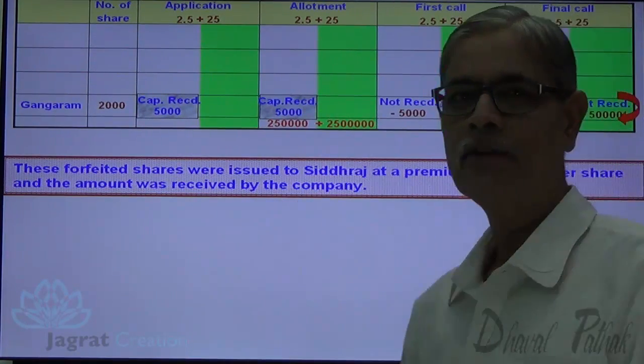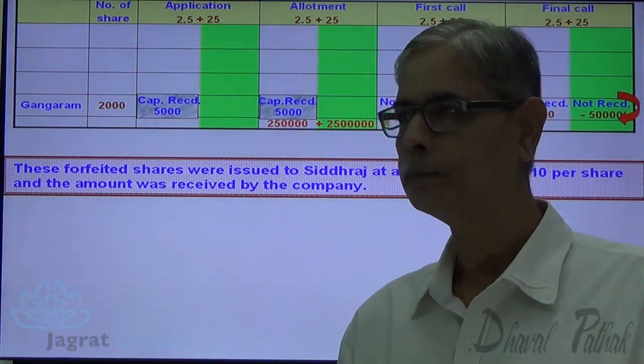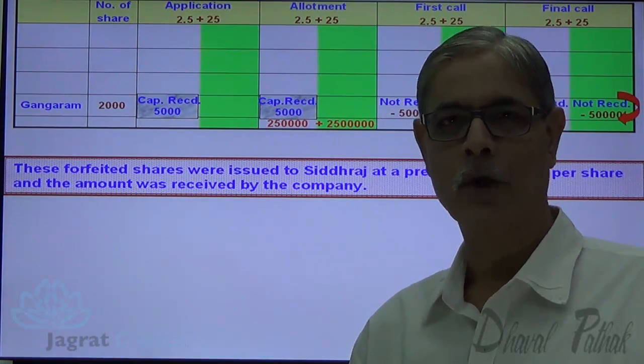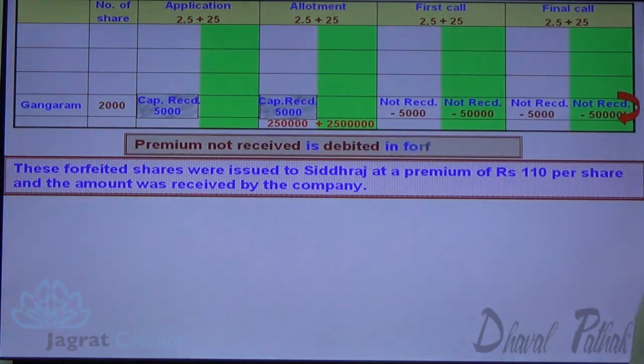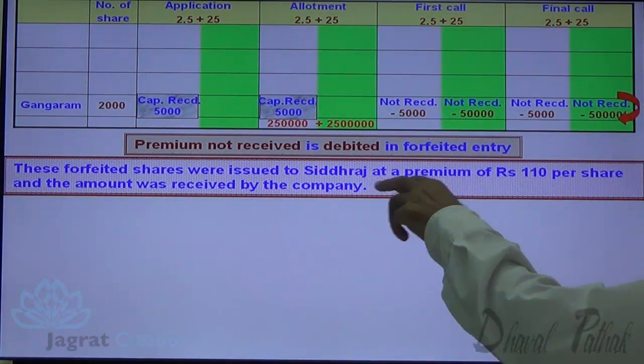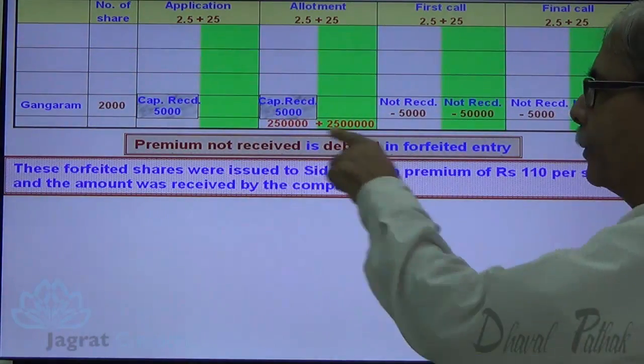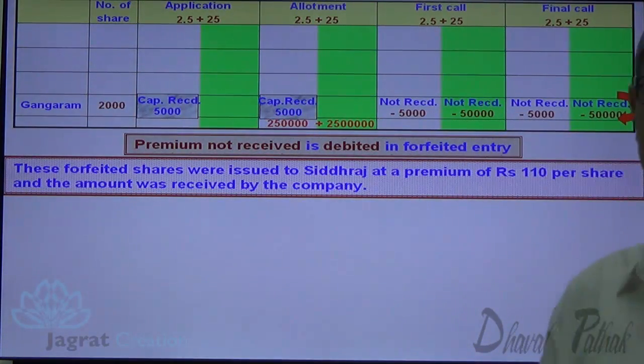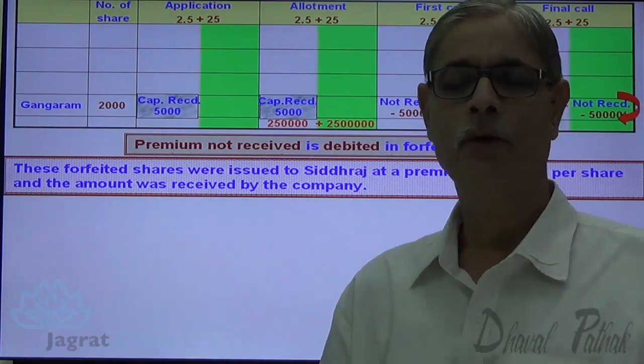Now this capital received will be credited to share forfeiture account. Called up capital will be cancelled, so share capital account is debited with called up capital. Premium received is ignored. Premium not received will be debited to security premium account when we write the forfeiture entry. So what's the forfeiture entry?